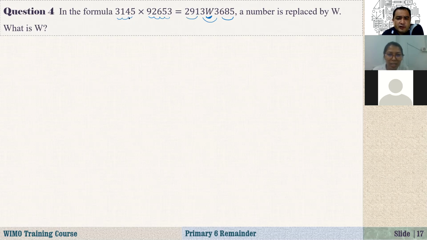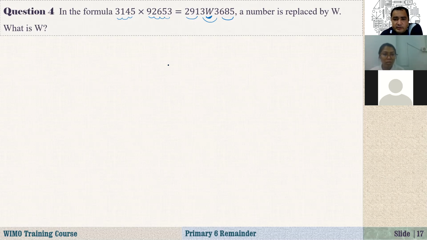And this one is, for example, 31, 145, 142. Is it divisible by 13? No. And the 92653, 653 minus 92, and then divided by 13.